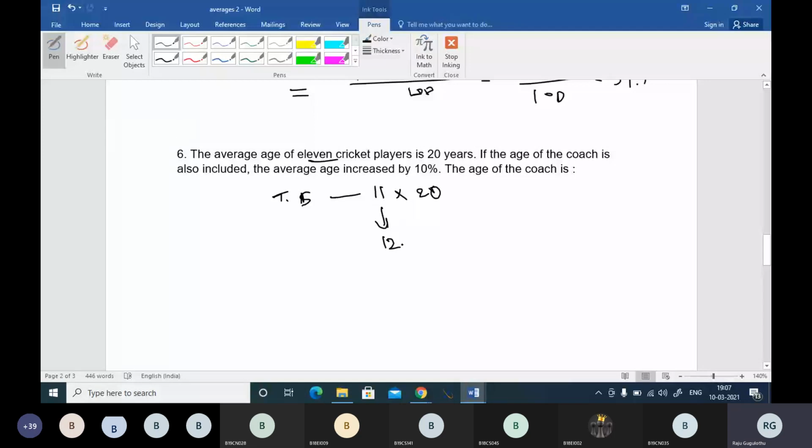Then the average increases by 10%. Initial average was 20 and now it is increasing by 10%. 10% of 20 will give you 2, so the average is increased by 2. Now the average is becoming 22.